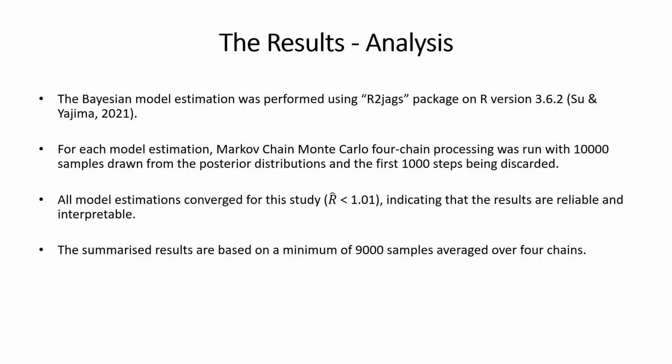For each Bayesian model estimation, Markov chain Monte Carlo 4-chain processing was run with 10,000 samples drawn from the posterior distributions and the first 1,000 steps being discarded. All model estimations converged. The summarized results are based on a minimum of 9,000 samples averaged over 4 chains.